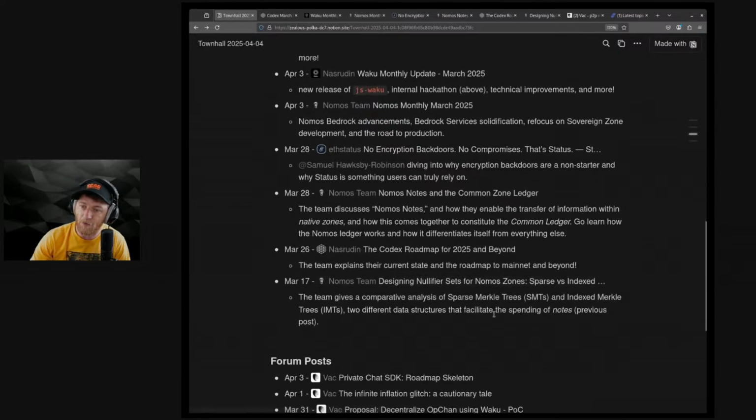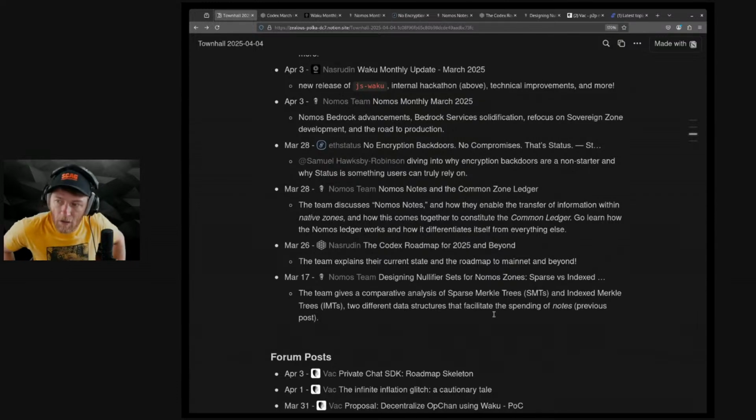Nomos team did a few posts on how the native ledger works and the concept of notes, which is a way to transfer information between native zones. And then additionally, some of the analysis behind data structures on how you spin these notes from a technical perspective, how to efficiently do this, and implementation considerations on trying to make that work and be scalable. So both two really good blogs.